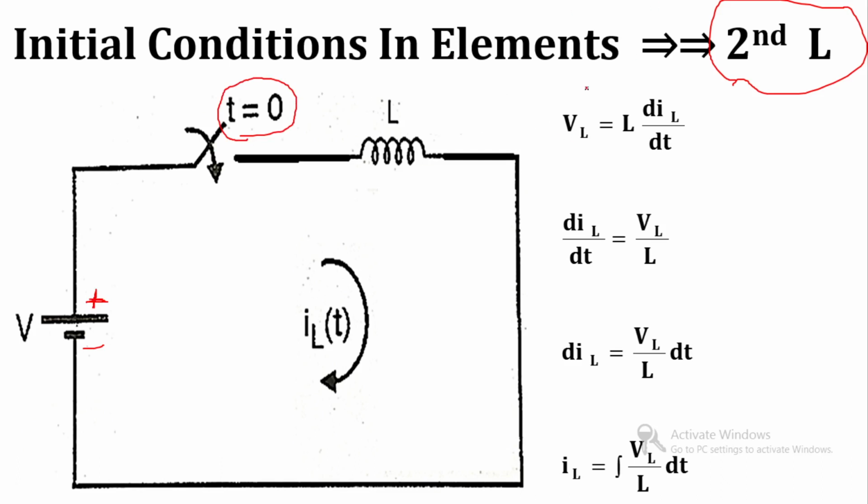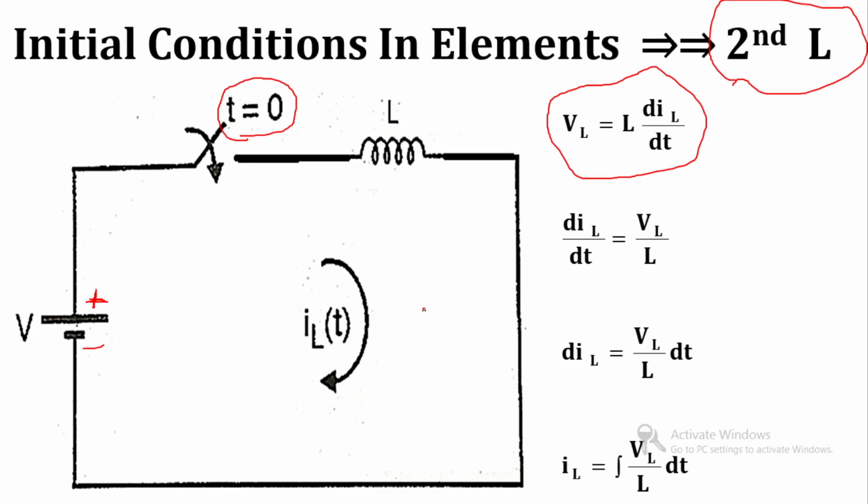You have already learned the equation of voltage across an inductor in your BEE subject: VL is equal to L dIL by dt, where L is the value of inductance and dIL by dt is the rate of change of inductor current with respect to time.